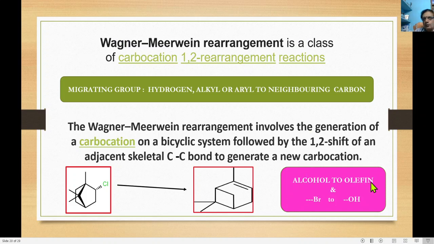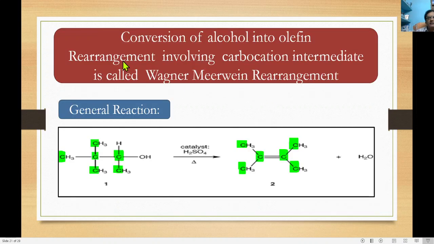One is alcohol to olefin, and sometimes a bromo compound is converted into the conversion of alcohol into olefin. The rearrangement involves a carbocation intermediate, which is called Wagner-Meerwein rearrangement. So this is the generalized reaction here. The carbon skeleton appears in green color, which in 1 and 2 is labeled as the reactant, and this is the product.